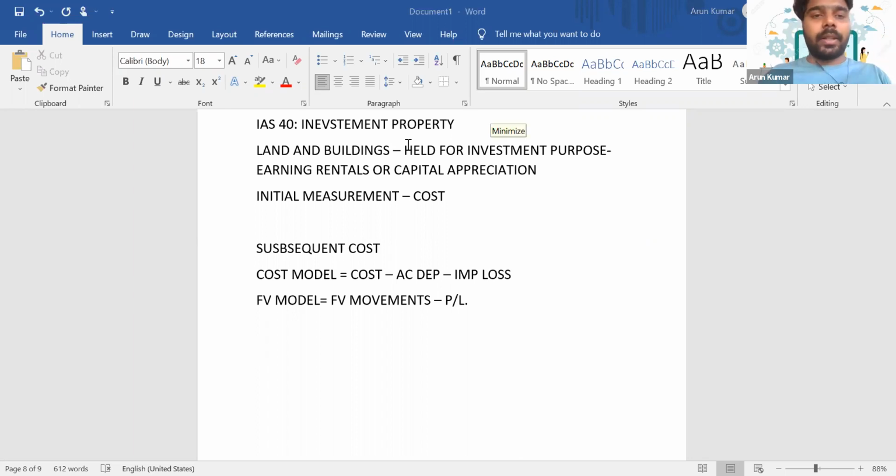Yes, it is mandatory. The same way, even in IAS 16, whenever we follow the revaluation model for a class of asset, the same model should be applied to the assets of the same class. Same class means having the same nature and same use.